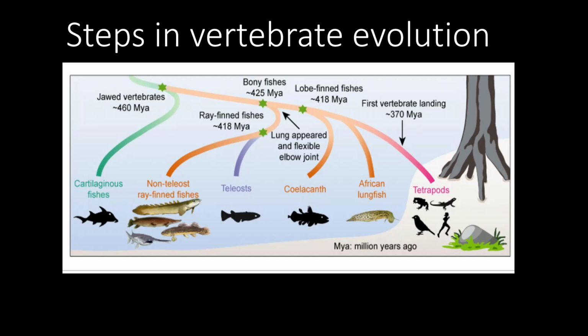after lobe-finned fishes, tetrapods first arrived. In the case of tetrapods, which first arrived 370 million years ago, this group includes amphibia, reptiles, birds, and mammals.